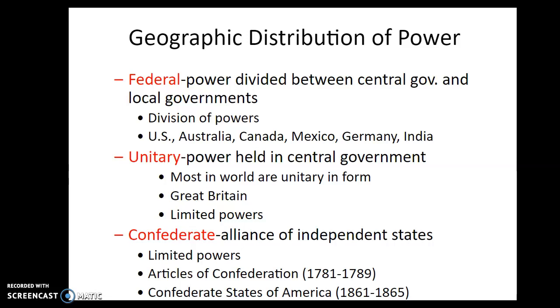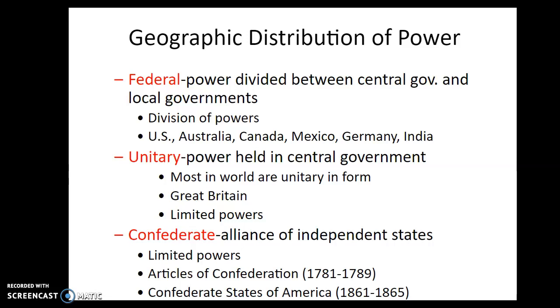Again, this is where they broke away from Great Britain. They formed their own government. They called it the Articles of Confederation. And this was basically a very loose alliance of independent states. They didn't want a strong, powerful central government. They wanted more state governments. So that's why they have the Articles of Confederation. We'll talk more about that in Unit 2.